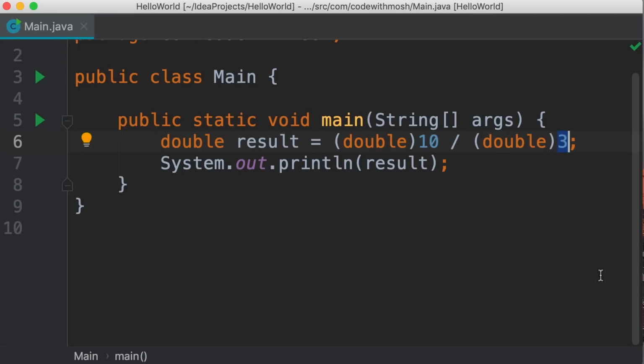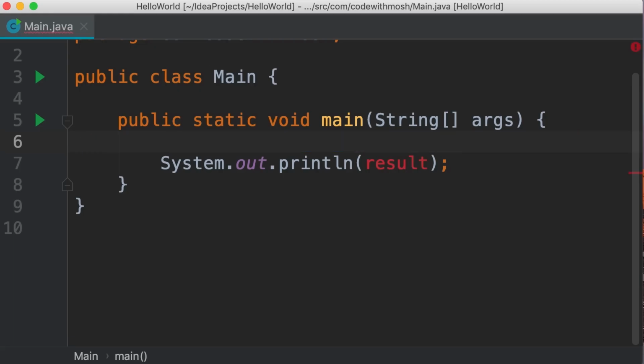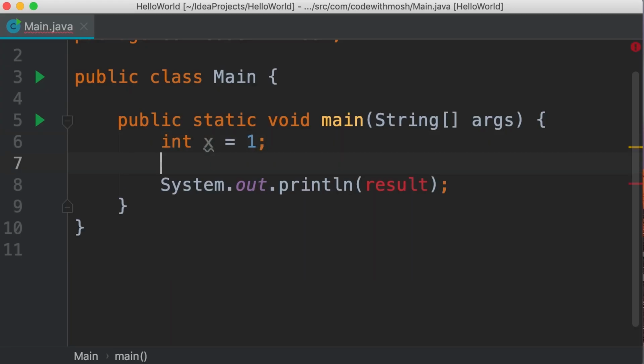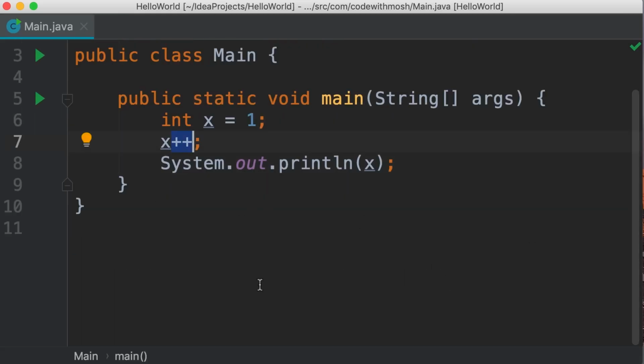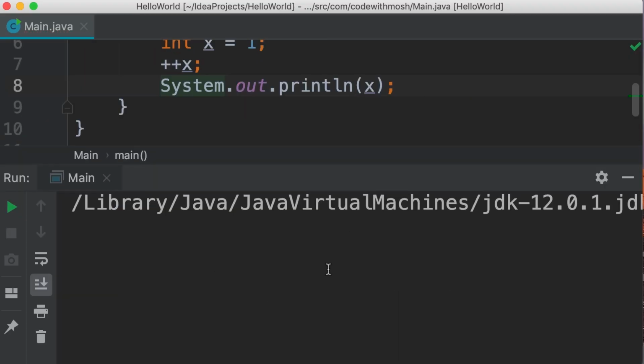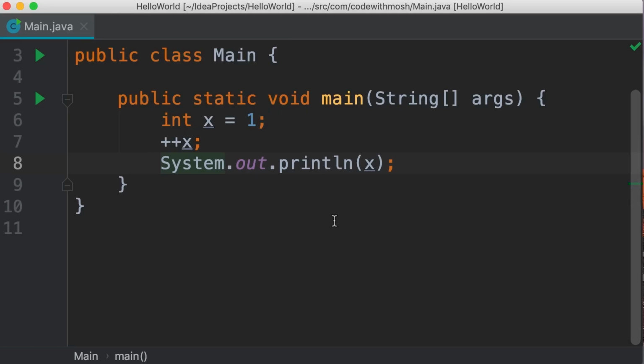We also have increment and decrement operators. Let me show you. So I'm going to declare a new variable, int x, we set it to 1. Now, if you want to increase the value of x by 1, we use the increment operator. Now, let's print this on a terminal. So we get 2. There you go. We can apply this operator as a postfix or as a prefix, and we get the same result. Take a look, 2. However, if we use this on the right side of an assignment operator, we get different results. Let me show you.